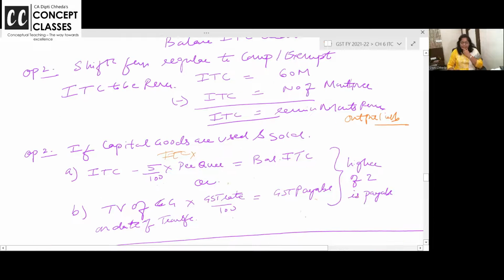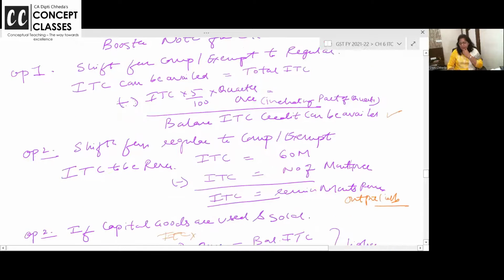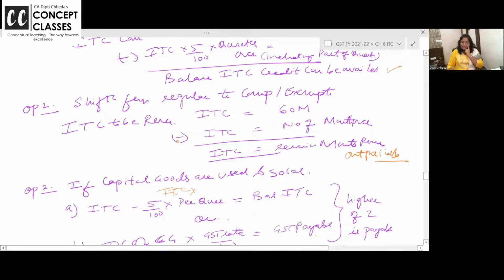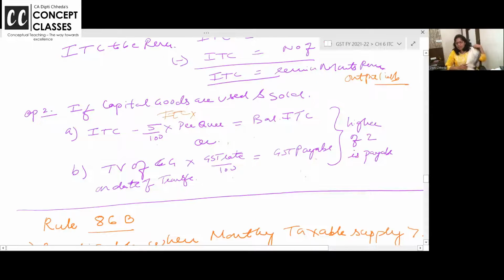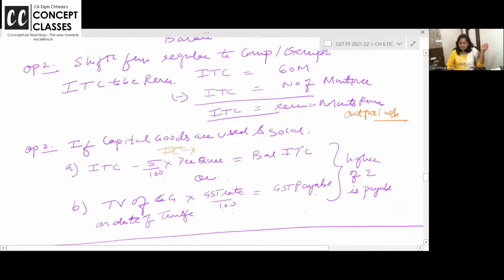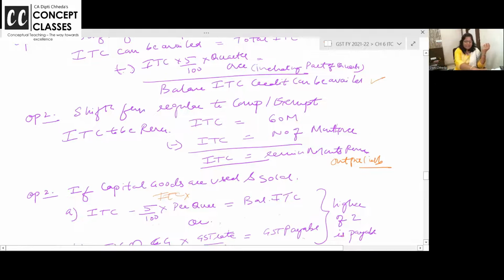So don't get confused. Composition से regular में आ रहे हो, 5% per quarter minus करके ले लो. Regular से आप composition में जा रहे हो तो 60 months उसकी लाइफ है, बैलेंस ले लो. Capital goods आप use कर रहे हो और फिर आप sell कर रहे हो तो 5% per quarter. Write it down as a note, take a screenshot, pause the video if you have missed. कल तो मैंने काफी टाइम दिया था इन सब लिखने. That's why we are taking 5 classes. We are writing running notes.